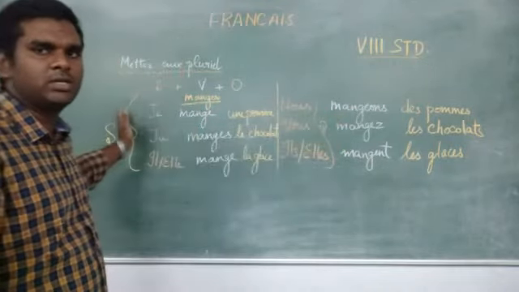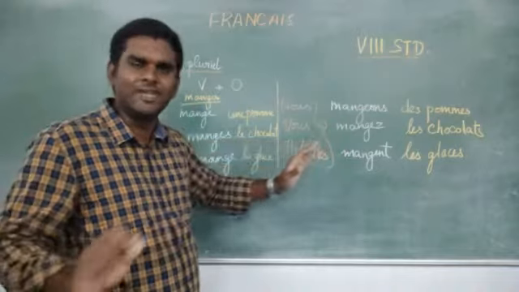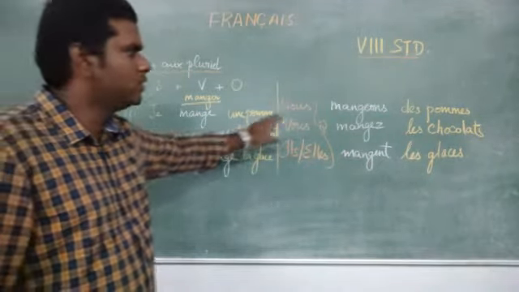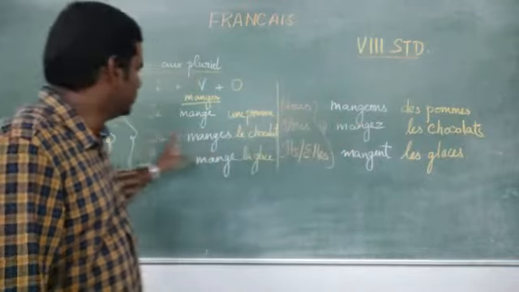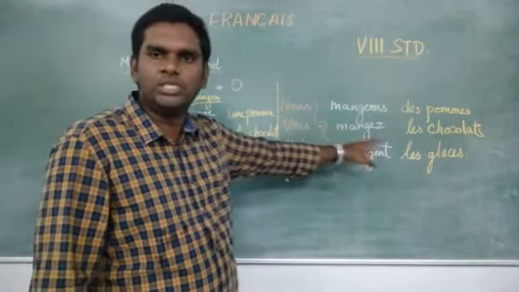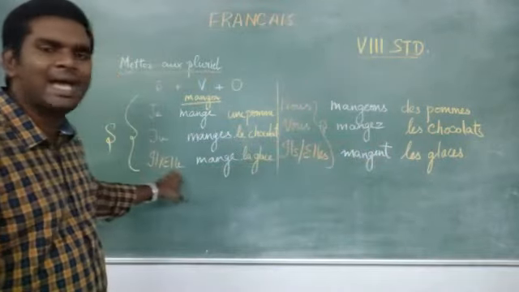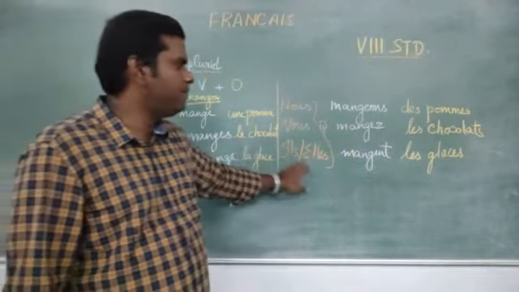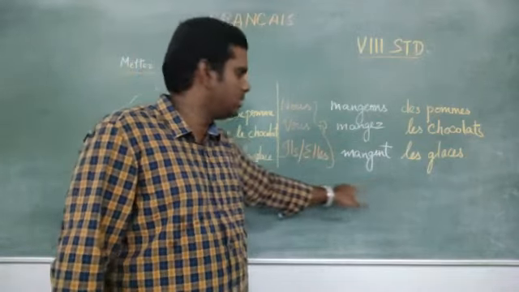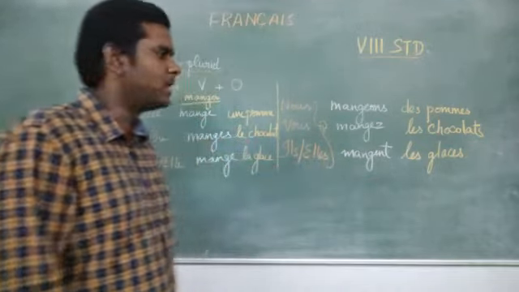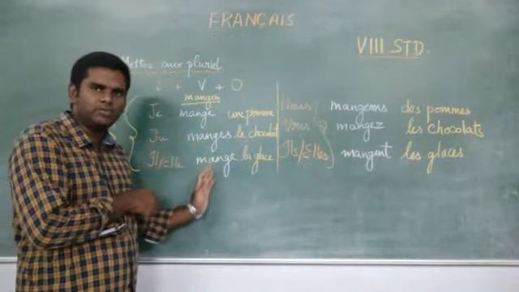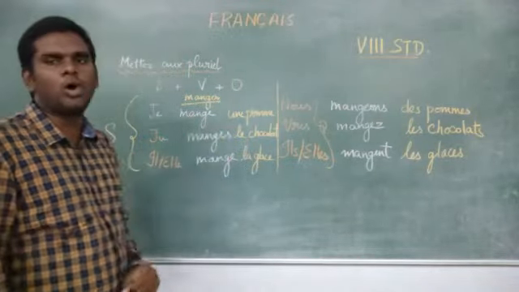Imagine this is the question. This will be the answer. That's it. Very simple. So, je mange will become nous mangeons. Tu manges will become vous mangez. Il, elle mange will become ils, elles mangent, that is with S. Okay? Now, we are done with subject. We are done with verb. Now we are going to object.